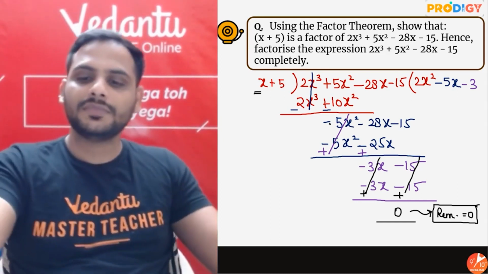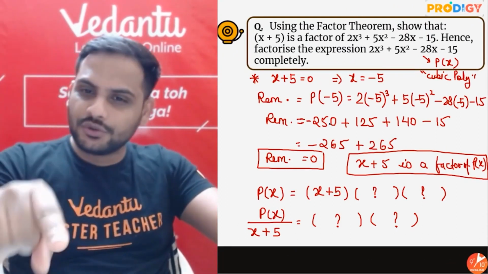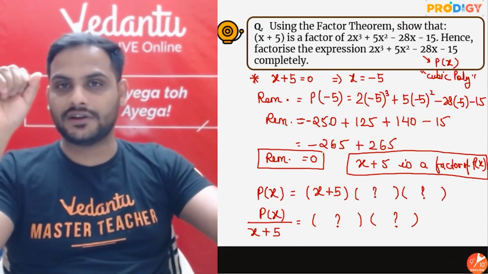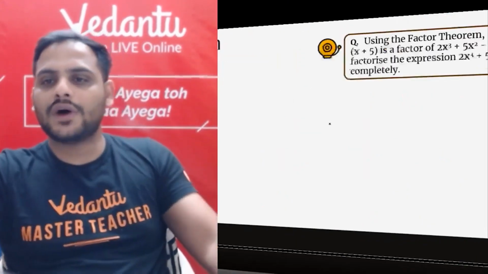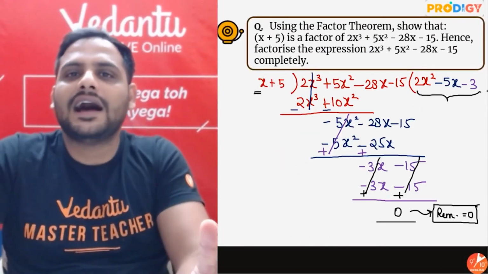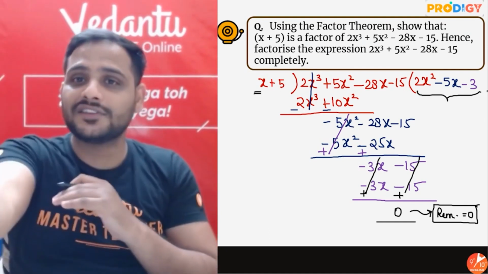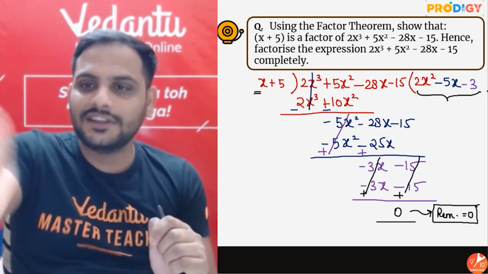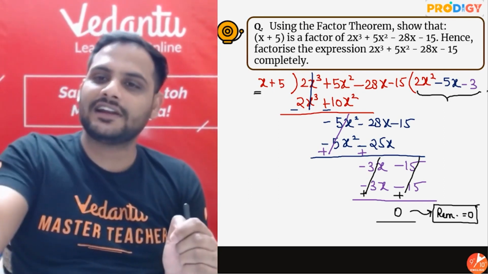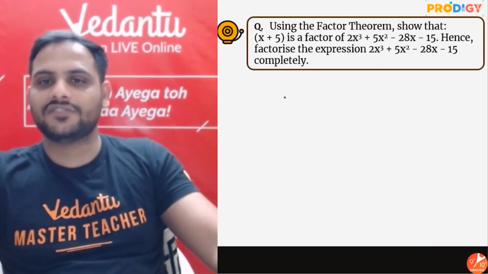Okay? Now you will tell me, sir, wait. You told us that when you do this division, you will get the remaining two factors. But instead, you are getting this other polynomial. Where are my two factors? Right, you'll ask this. So simple thing, beta, this is a quadratic polynomial. And if I factorize this quadratic polynomial further, you will get the remaining two factors. So let us factorize this.